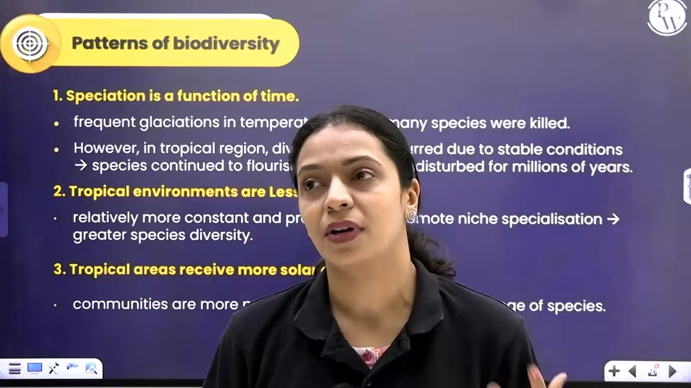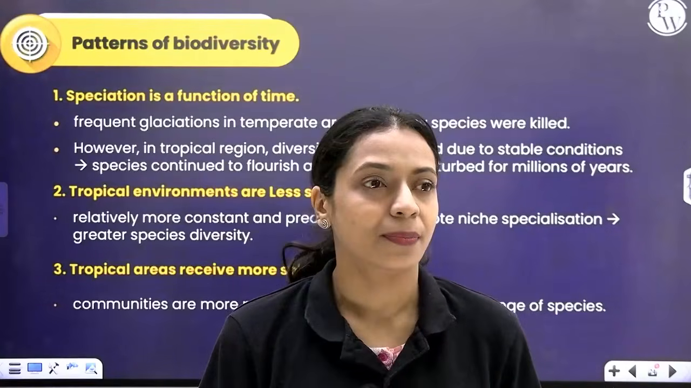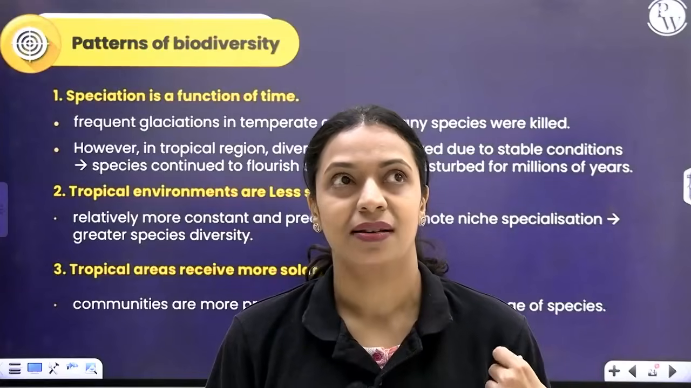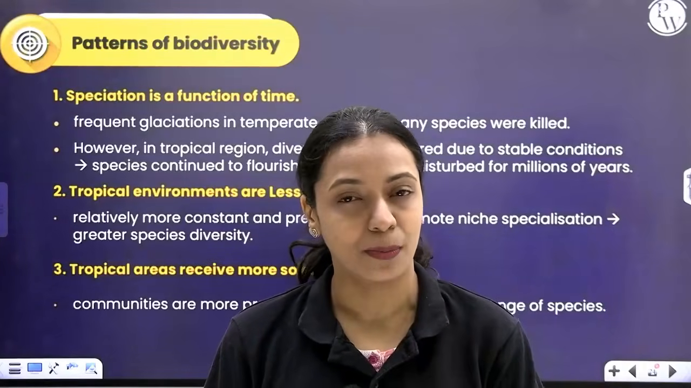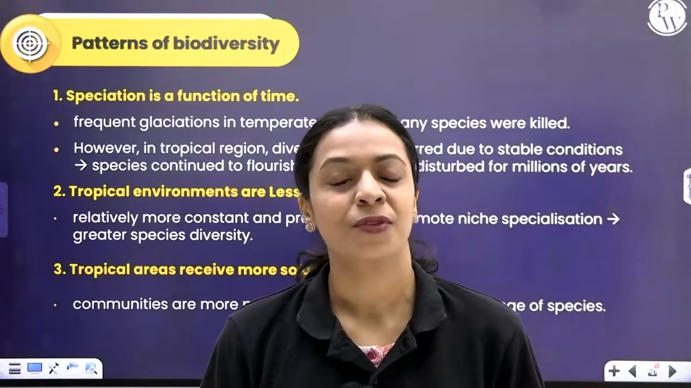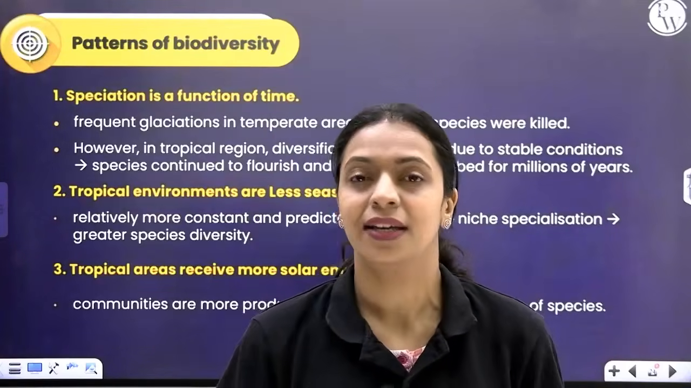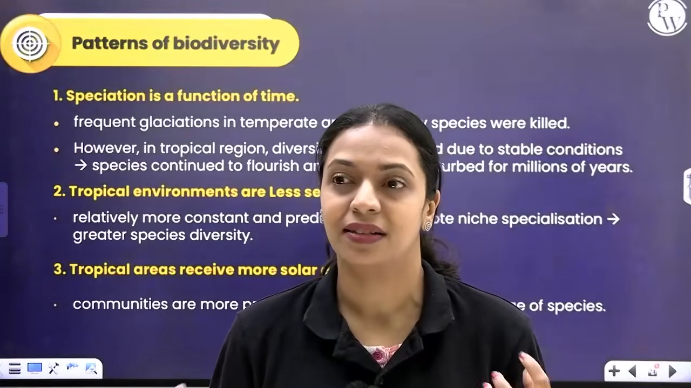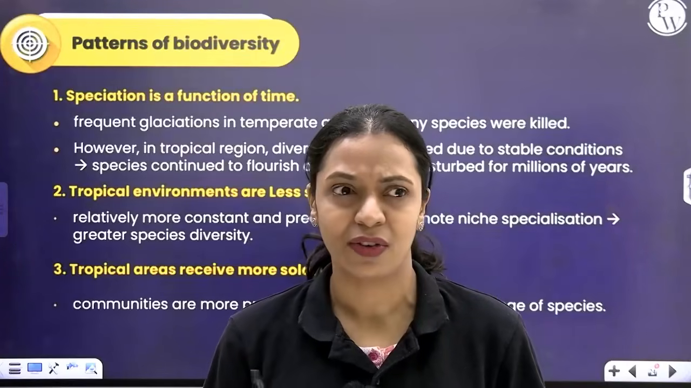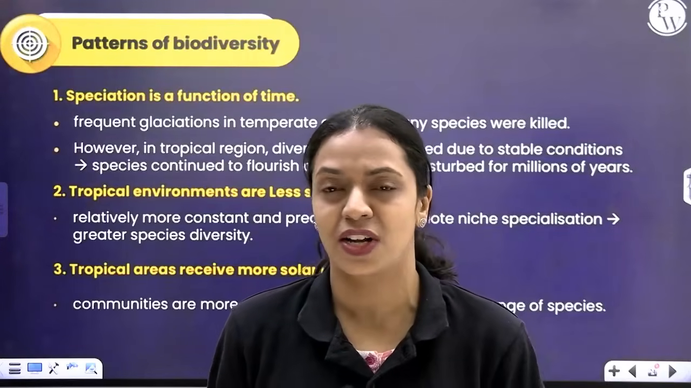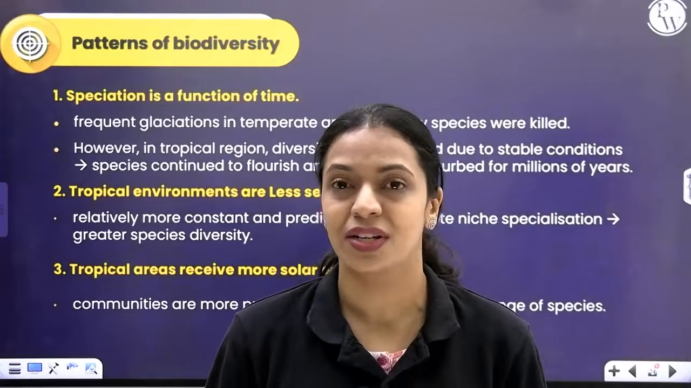Like there are some countries in the world which experience sunlight for 6 months straight and complete darkness for the next 6 months. So in such cases, when seasons are changing drastically and very frequently, the species will not get time to evolve. They will not find their niche. Niche specialization will not take place. Now, what is niche specialization?